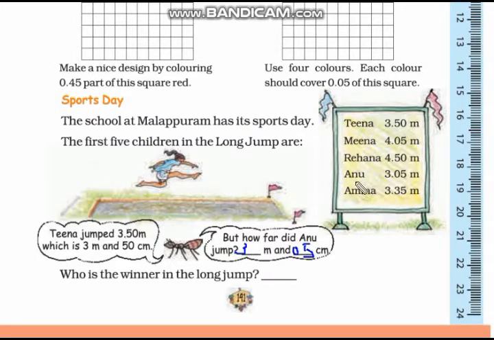If you see here, Rihanna jumped 4.50 meter, and this is the longer jump than the other girls. So Rihanna is the winner in the long jump. Now let us move on to page number 142.